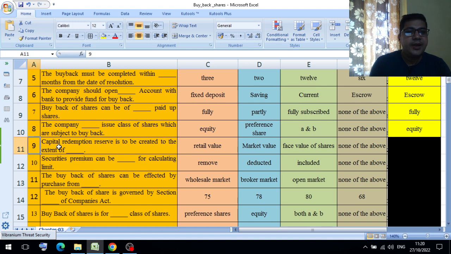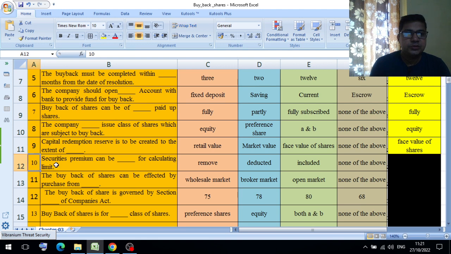Question number 9. Capital redemption reserve is to be created to the extent of dash. Option A retail value, option B market value, option C face value of shares, option D none of the above. Here the answer will be face value of shares.